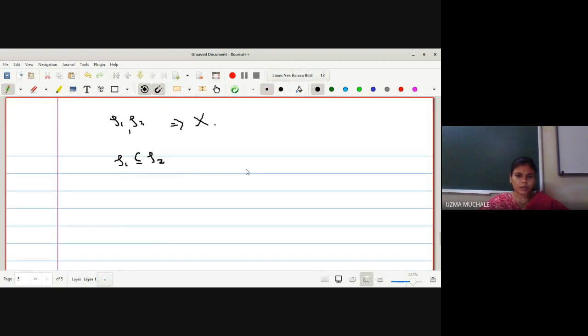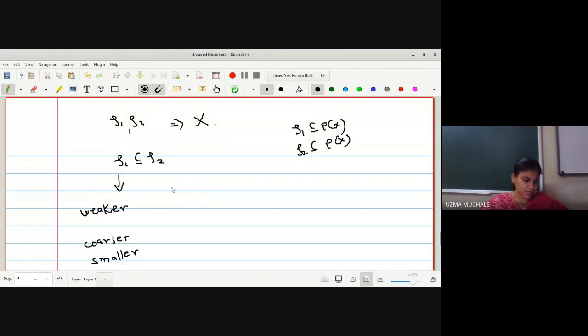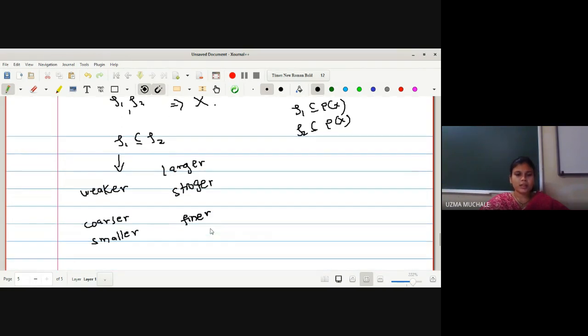Because TOE1 and TOE2 are nothing but subsets of the power set of X. So if TOE1 is a subset of TOE2, then we say TOE1 is weaker, coarser, or smaller topology than TOE2. In another way, TOE2 is larger, stronger, or finer topology. Simply, this is the definition for smaller topology and larger topology.